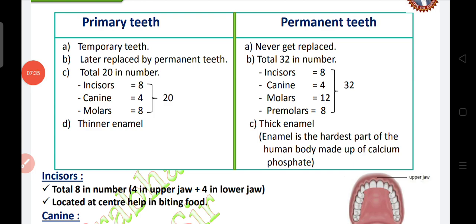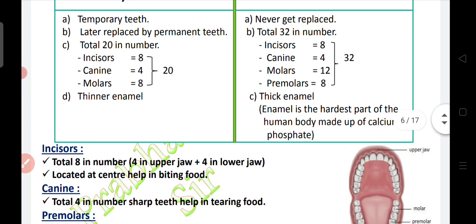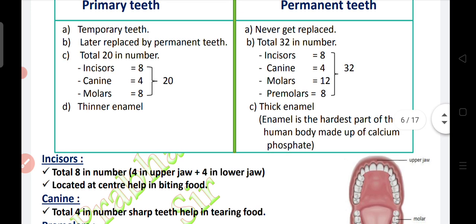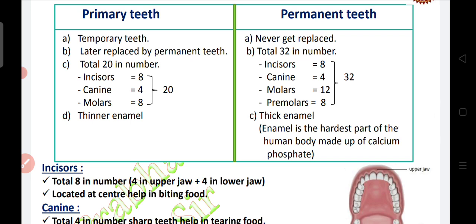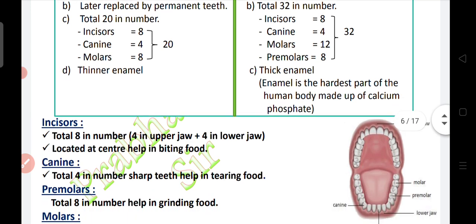Next, permanent teeth never get replaced, total 32 in numbers. Incisors are 8, canines are 4, molars are 12 and premolars are 8, total 32 in numbers. Permanent teeth have thick enamel. Primary teeth have thinner enamel and permanent teeth have thick enamel.